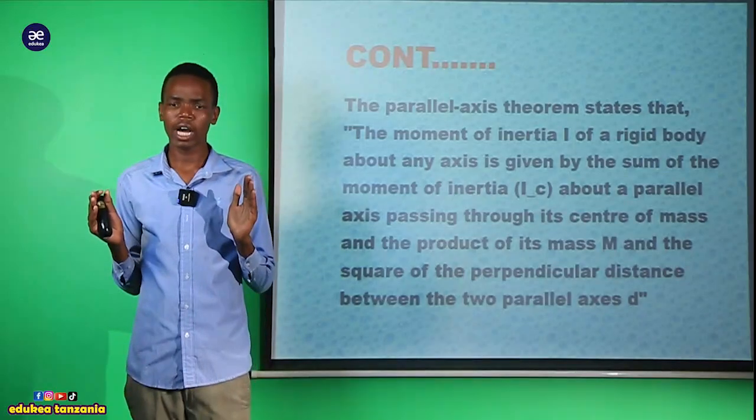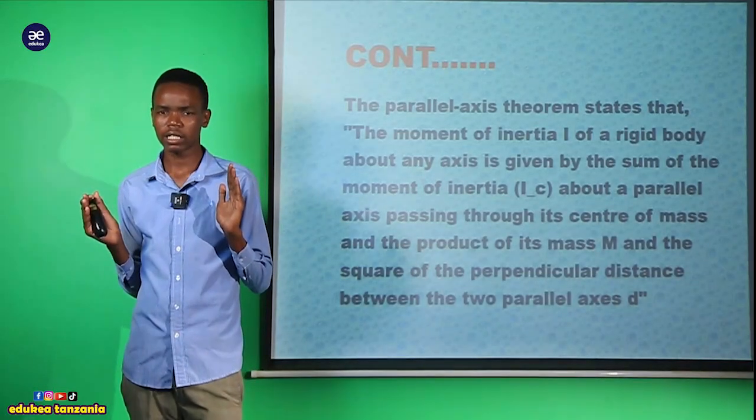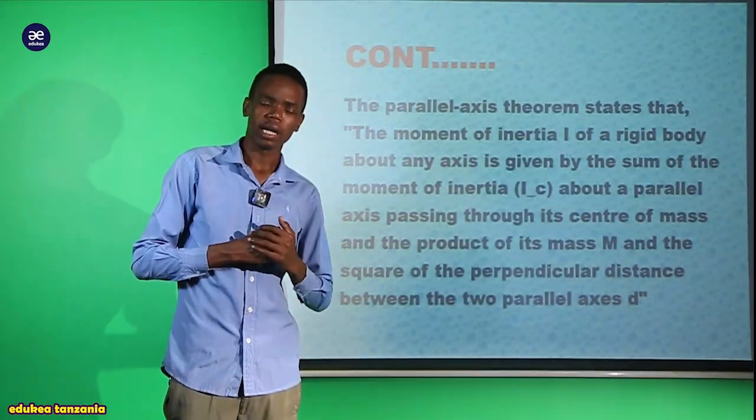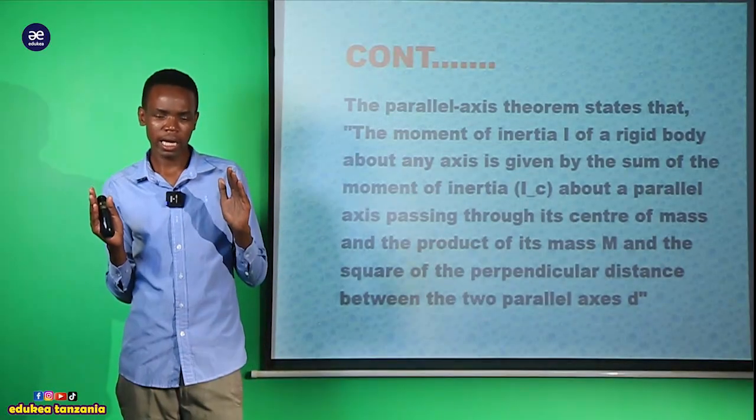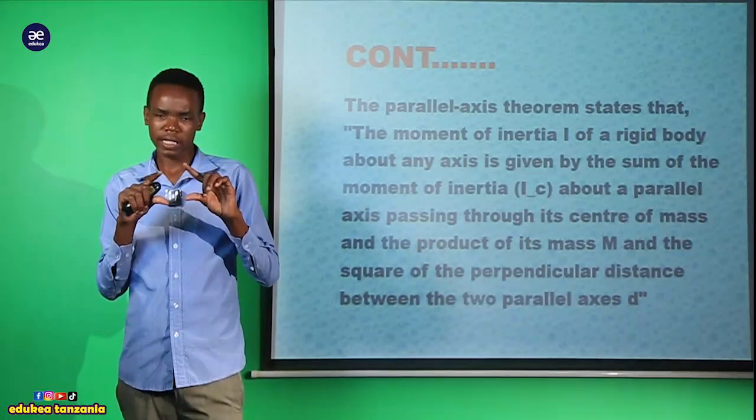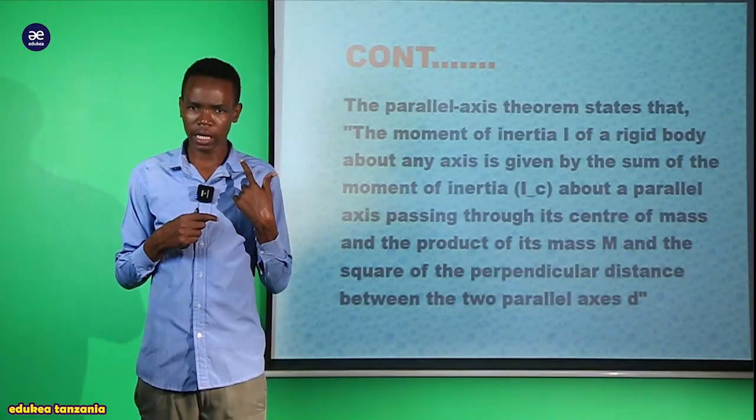Now imagine we have two parallel axes. That is how we are going to summarize this law. We have two parallel axes, and those parallel axes lie on a rigid body.